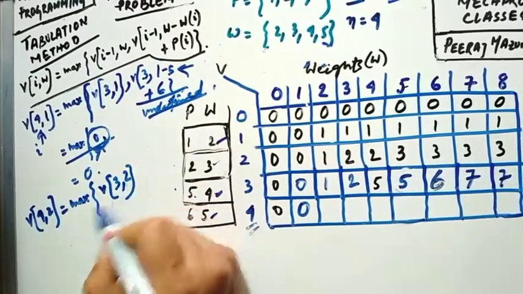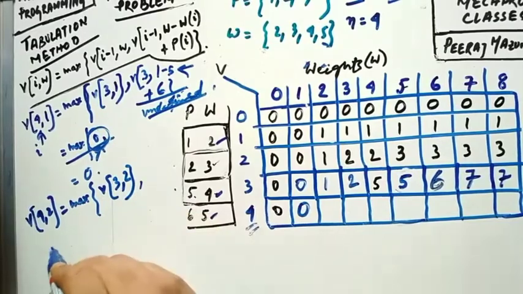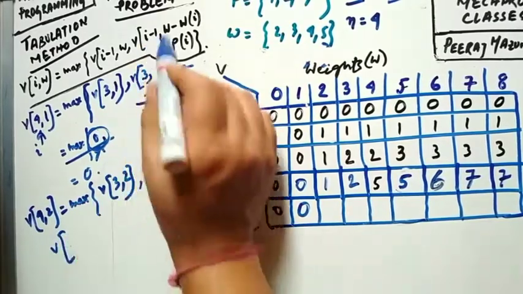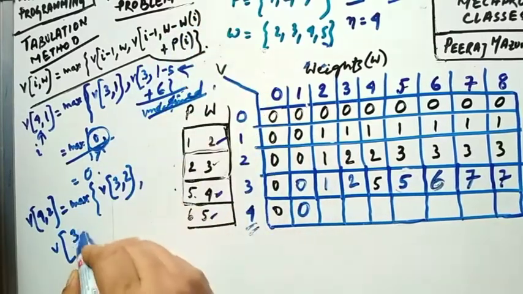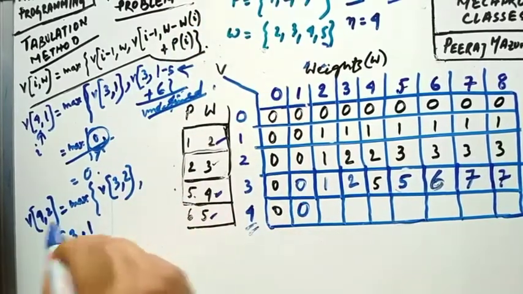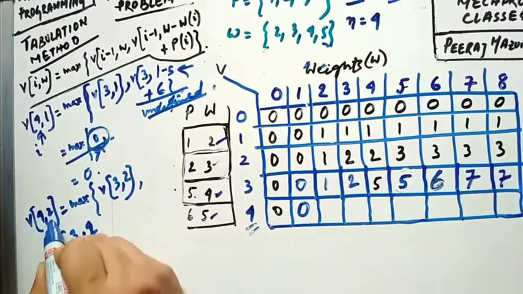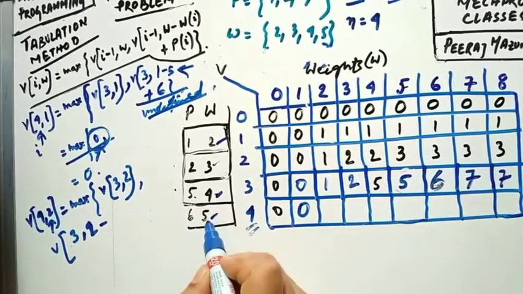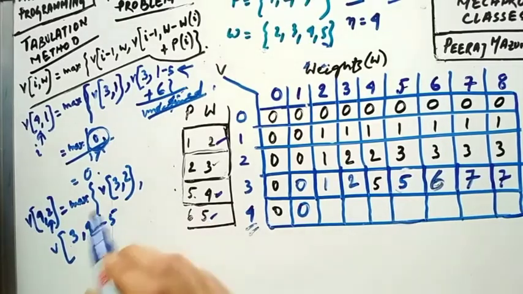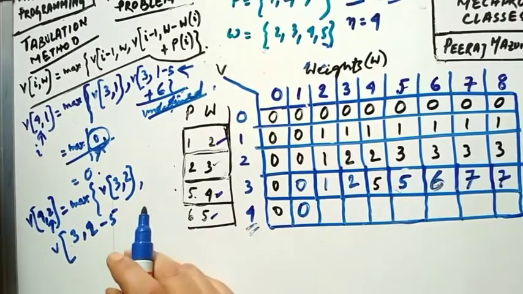I can write, comma V of I minus 1, again 3, comma W minus Wi. W minus Wi means, sorry, W is 2 for this one, minus weight of the fourth object, that is 5.